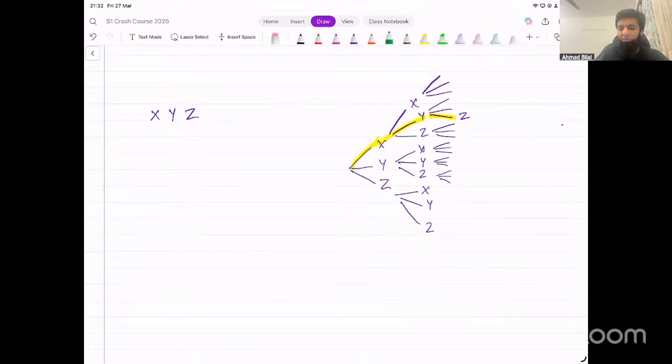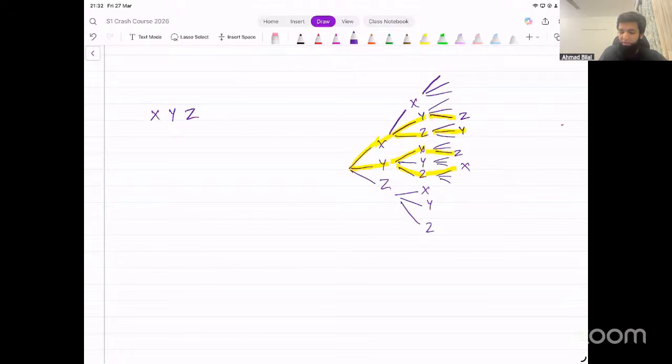Are there other paths on the tree diagram that would also give us three different letters? There are. For example, one other path would be X the first time, Z the second time, and then Y the third time. Another possible path could be Y the first time, X the second time, and then Z the third time. And then we could have Y, Z, and then X. That's another possible path. And similarly, you'll have two more.